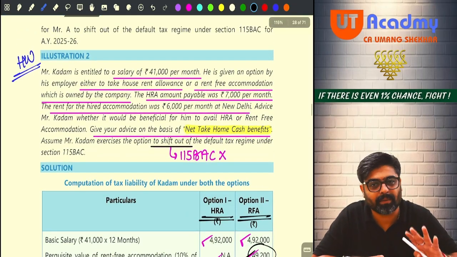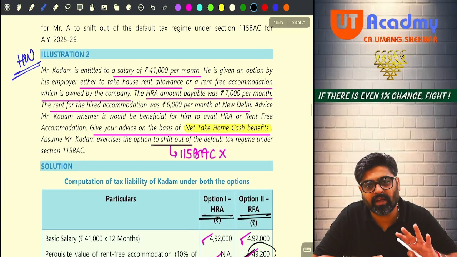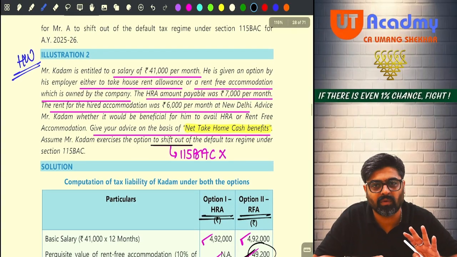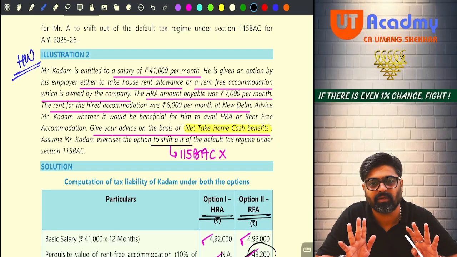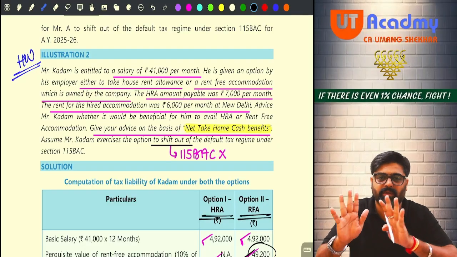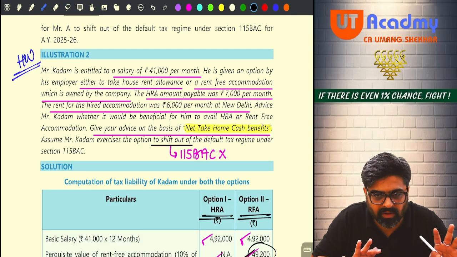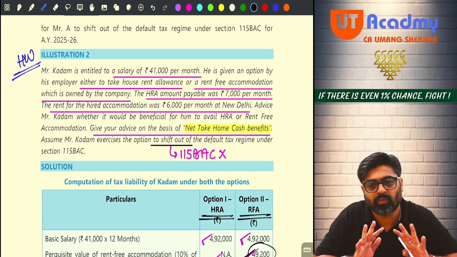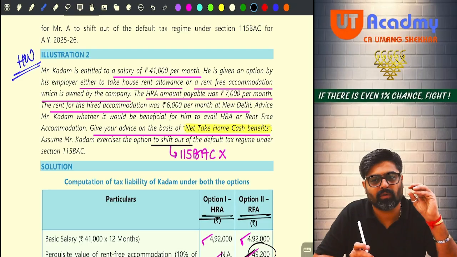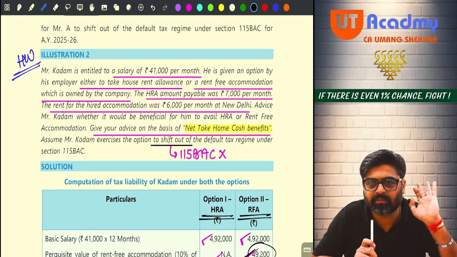See, this is the practice of the ICAI. ICAI has been doing this since many years now. I have been teaching students since many years. They have this much content, and the new questions are coming in RTPs and all. So from the RTP, 1 or 2 questions they will be asking in the exams.